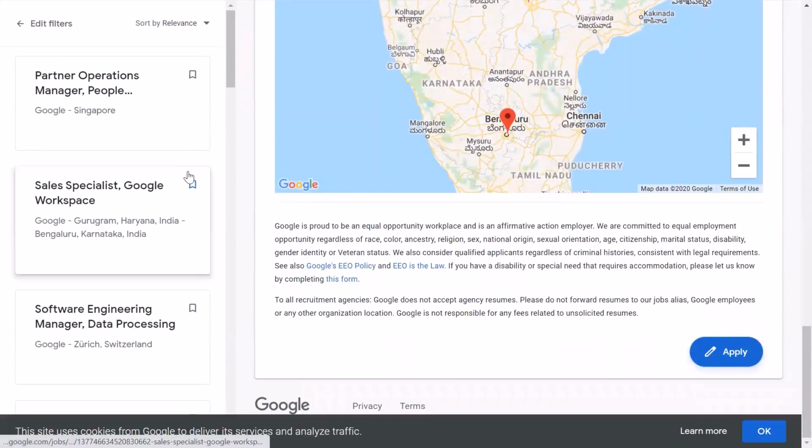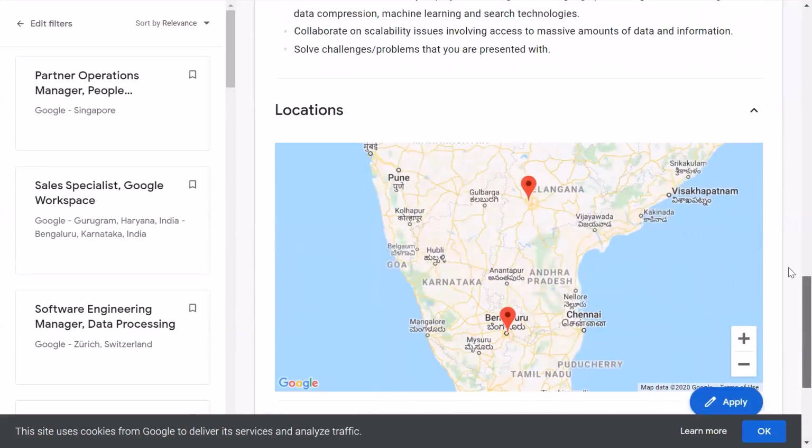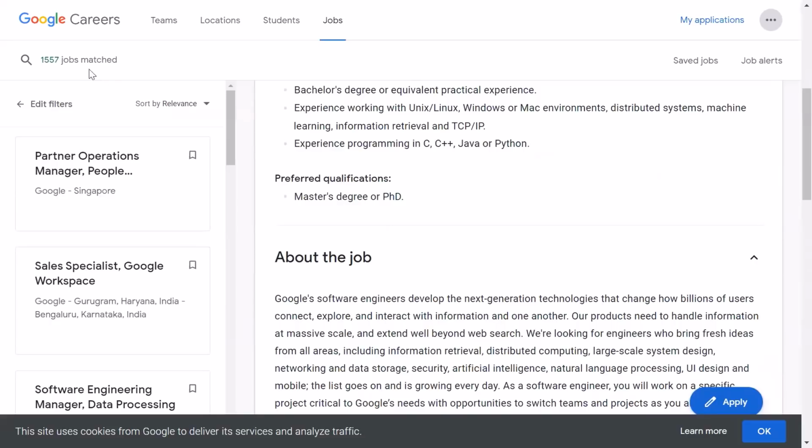Inside you can see there are some others, like sales specialist India, right? So you can go to this site. I think this would be very valuable because around 1500 plus jobs are here. So I believe you will get a good opportunity from here.